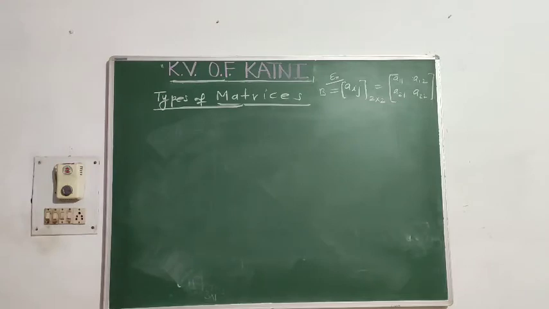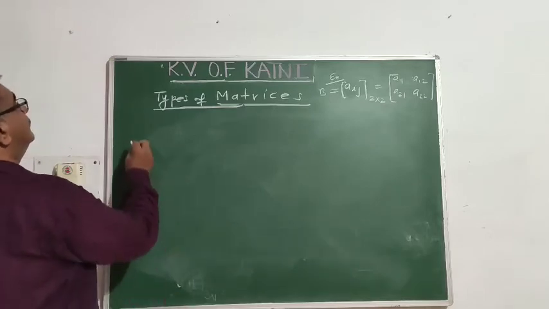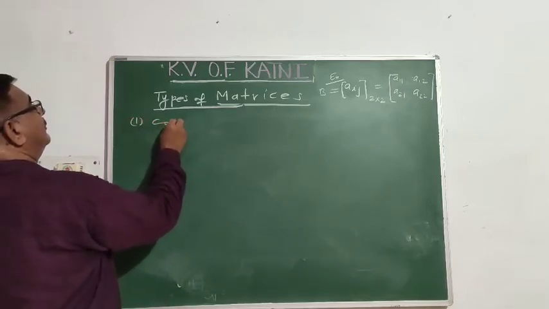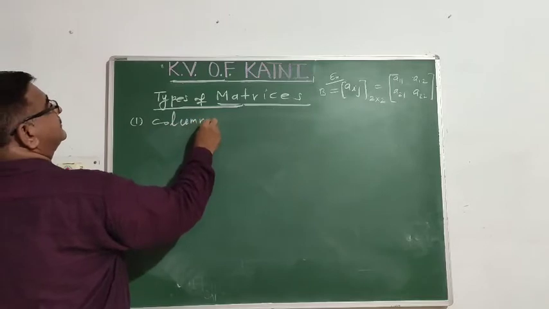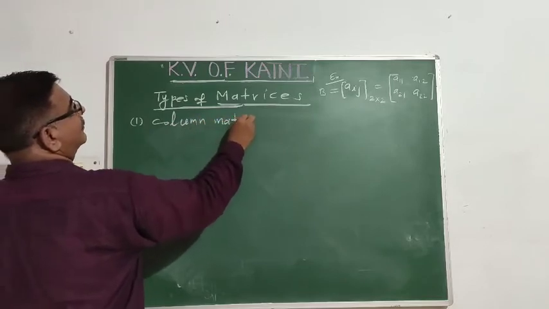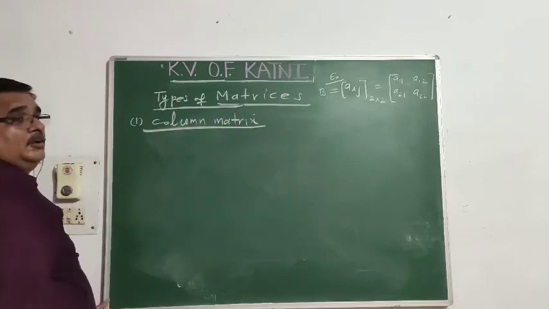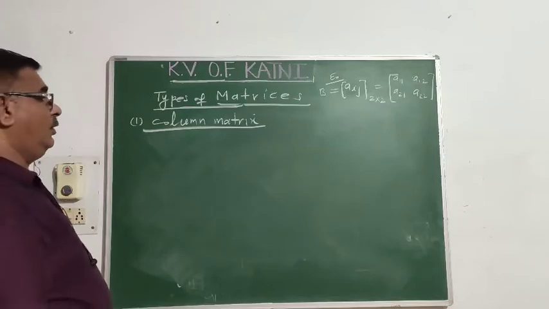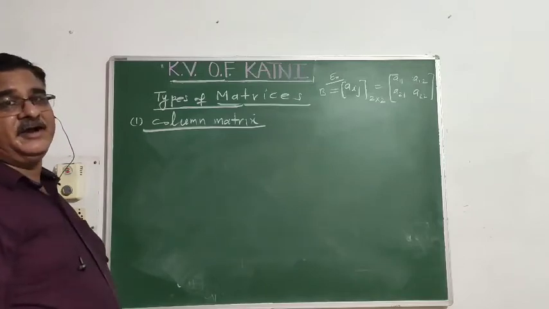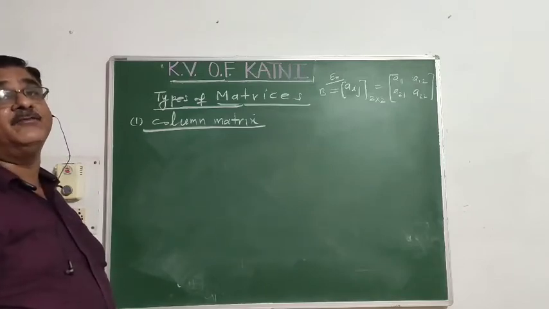There are certain specific types of matrix. First type, column matrix. What is the column matrix? A matrix having only one column.